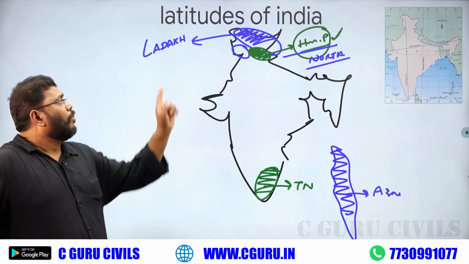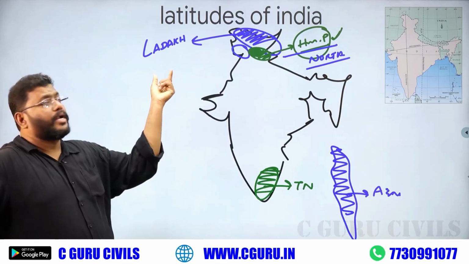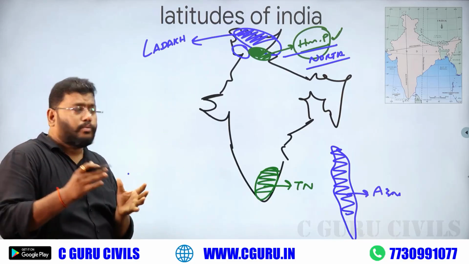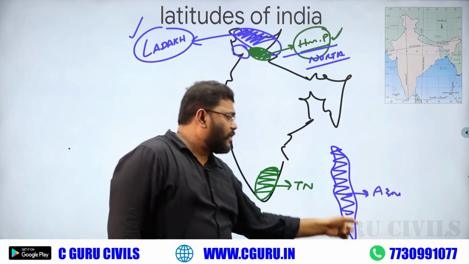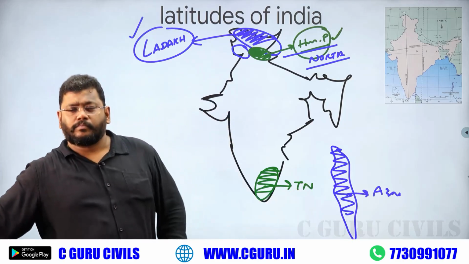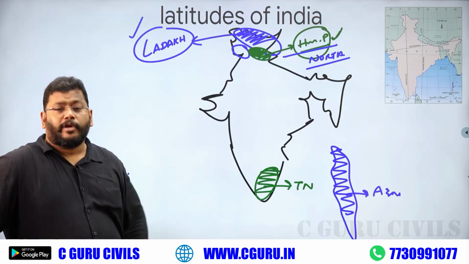And also the northmost union territory is Jammu and Kashmir and Ladakh. Between the 2, Ladakh is the correct answer. What is the southern one? Andaman Nicobar Islands. Okay. Very, very, very important.